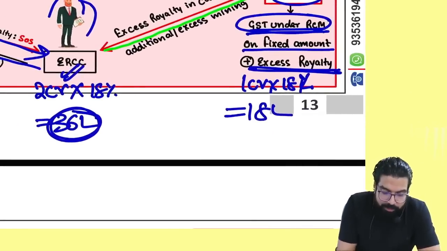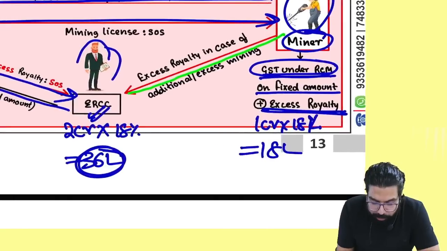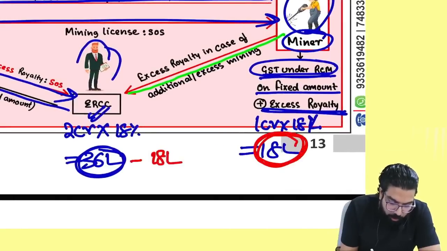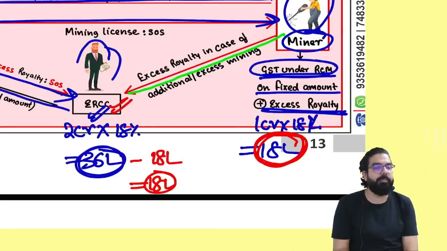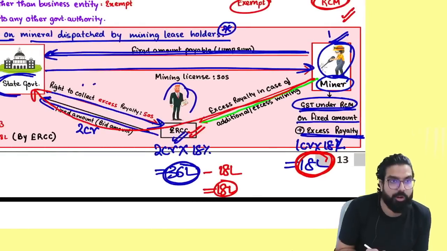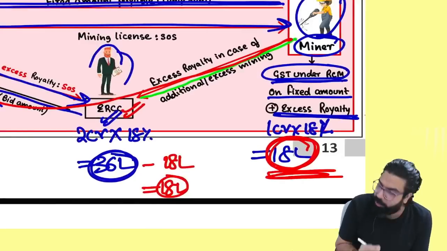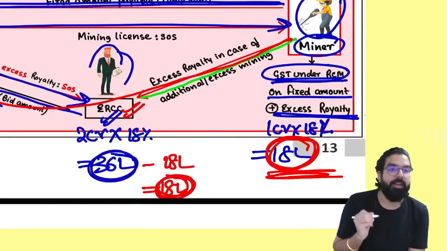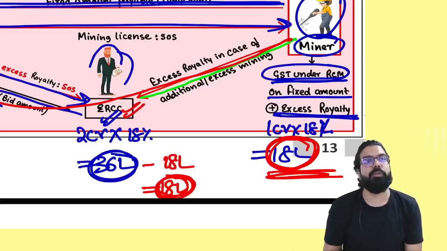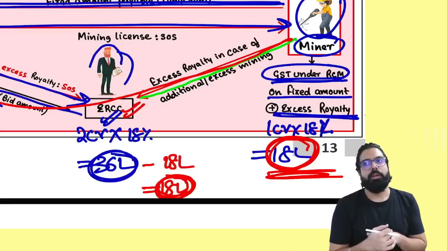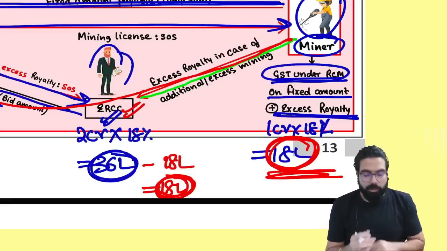But now listen, if I have paid only 18 lakh rupees, then he will get exemption only up to 18 lakh. The remaining 18 lakh, he has to pay the GST. Is my point clear to all? Because 1 crore he collected from me and gave to the government, so on that 1 crore GST is already paid. On the remaining 1 crore, he has to pay GST under RCM at the rate of 18%. Is my point clear to all? Can we go ahead? Did people get it?